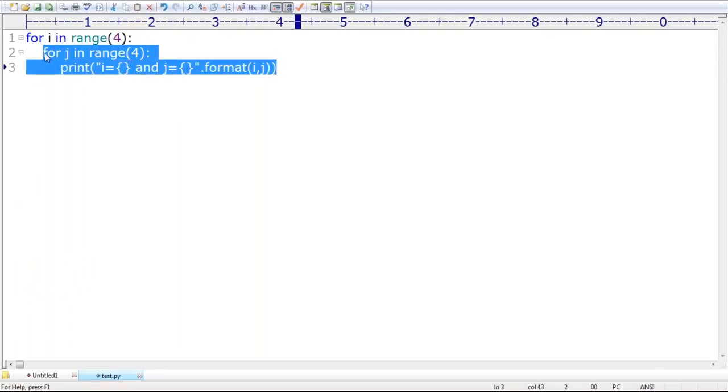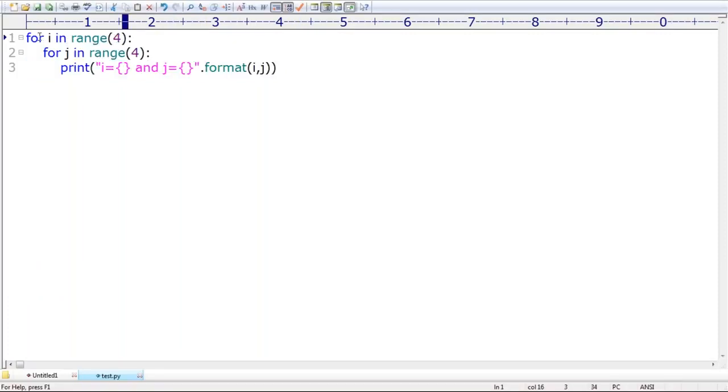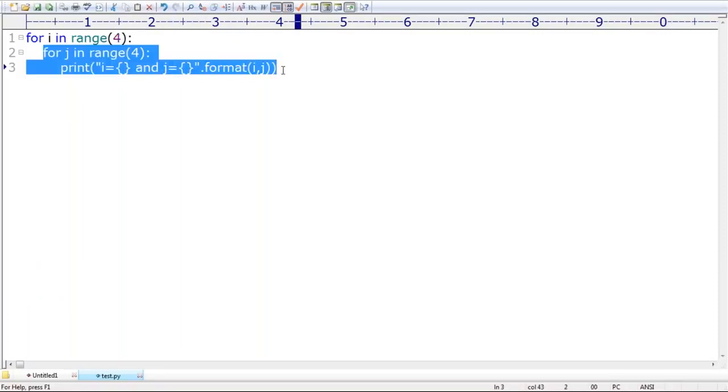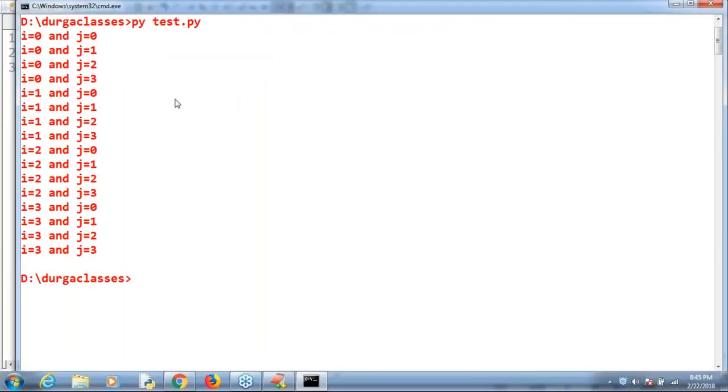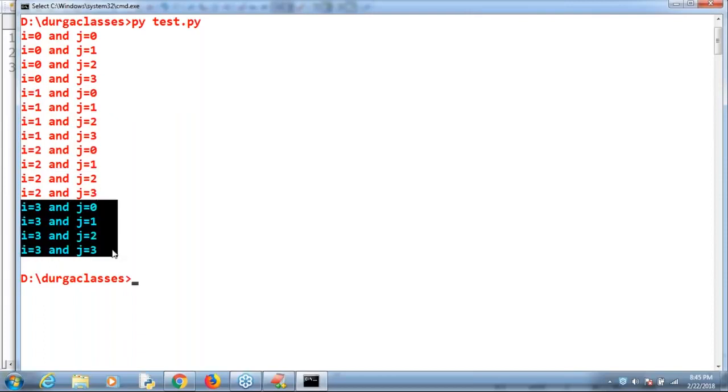After completing that, once again the I value will become 1. Whenever I is equal to 1, j is equal to 0, 1, 2, 3. Have you observed the output? Whenever I is equal to 0, all possibilities of j are executed. Whenever I is equal to 1, all possibilities of j are executed. Then I is equal to 2, next I is equal to 3, like this. Clear? Are you able to understand? So there may be a chance of nested loops also. The possibility is there, sir.